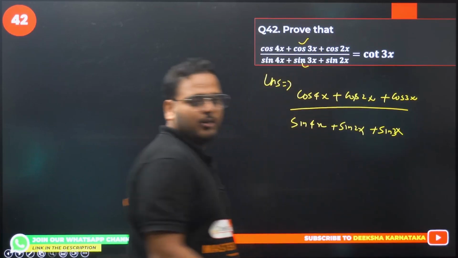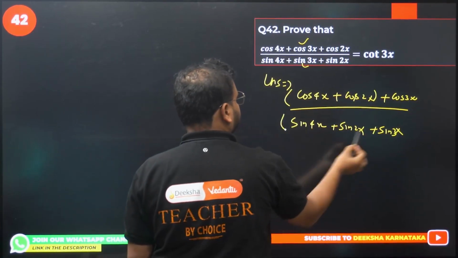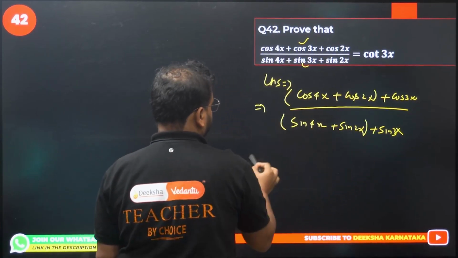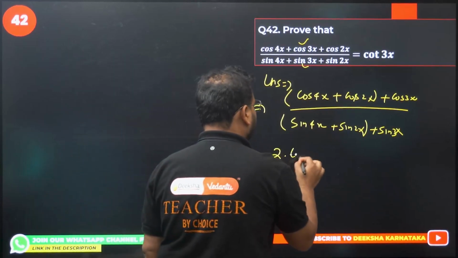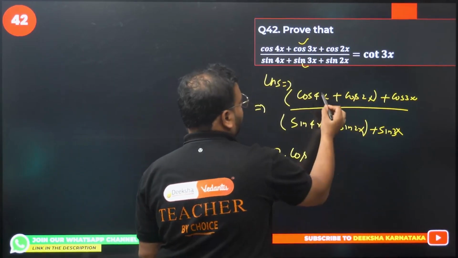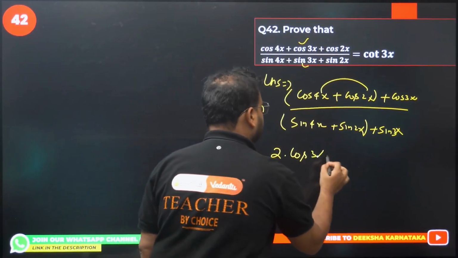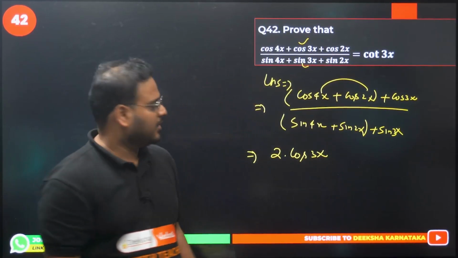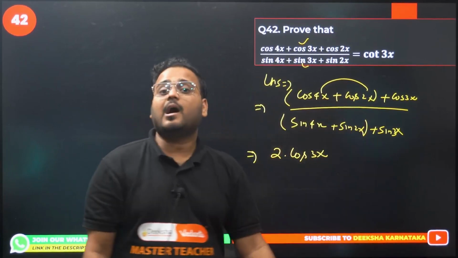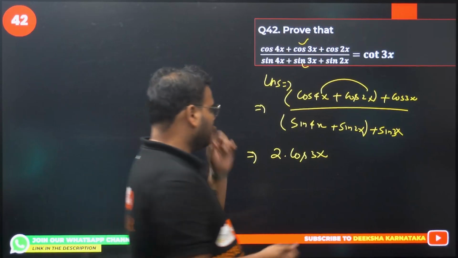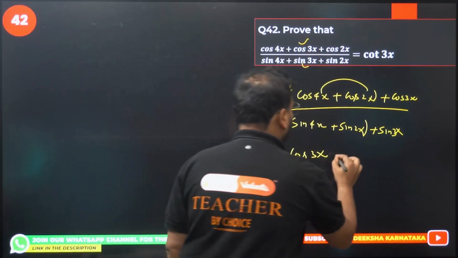Sin 3x outside. Now I'm going to apply the formula for the first two terms in the bracket. Cos a plus cos b is 2 times cos of the sum of these two by 2. 4x plus 2x will become 6x divided by 2, so 3x. I'll repeat: cos of (a plus b) by 2, right? So the sum will become 4x plus 2x, how much is that? 6x by 2. Now difference: 4x minus 2x is how much? 2x divided by 2 will become simply x.